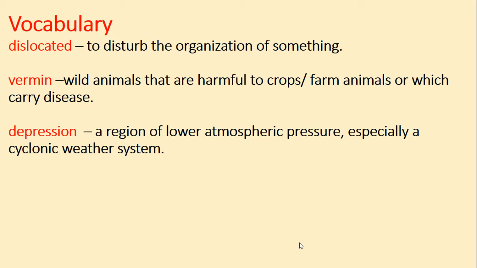Depression, is a region of lower atmospheric pressure. Make sure you have a look out for these words as we read today.